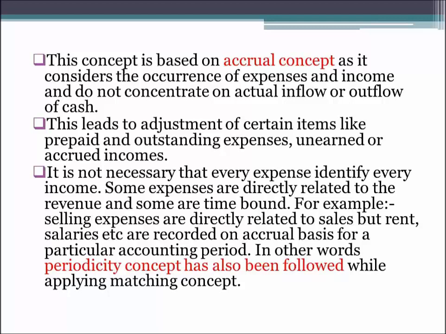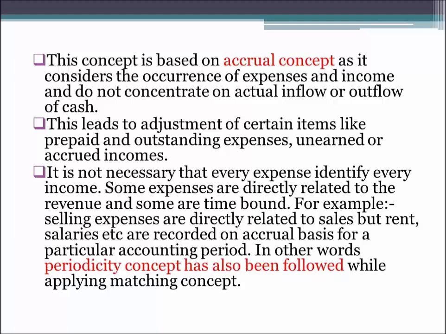So the selling expenses which are directly related to the sales can be easily identified and can be recorded, because they are matched with the revenue which we are earning. So they can be easily matched and recorded, while the time bound expenses such as rent and salaries are recorded on accrual basis for a particular accounting period. So these are also the expenses which we have to match with the revenue and have to record in the books of account for a particular accounting period.